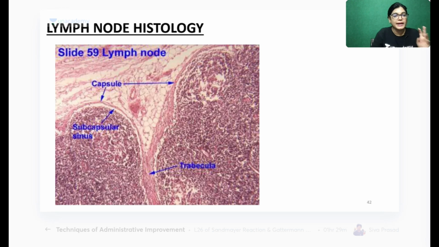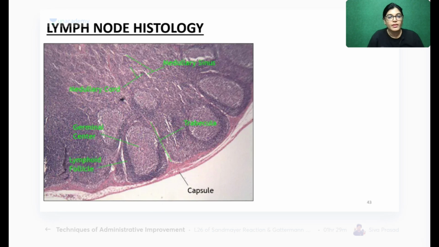Okay, so this is the slide of a lymph node. This is the outermost fibrous capsule. This is a very small space lying here. This space is the subcapsular sinus, and this is the lymphatic nodule. And these are trabeculae. So, my dear friends, the slides you are seeing are the actual histological slides, labeled after taking the diagram, as seen when you view them under the microscope.